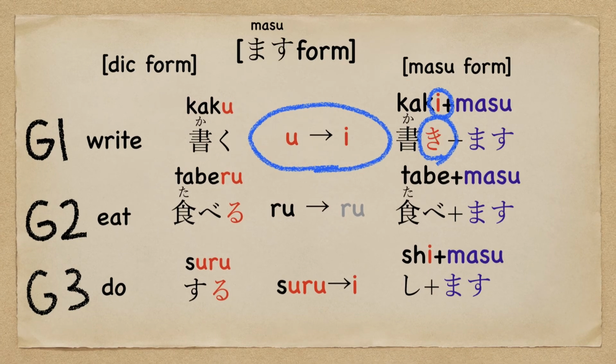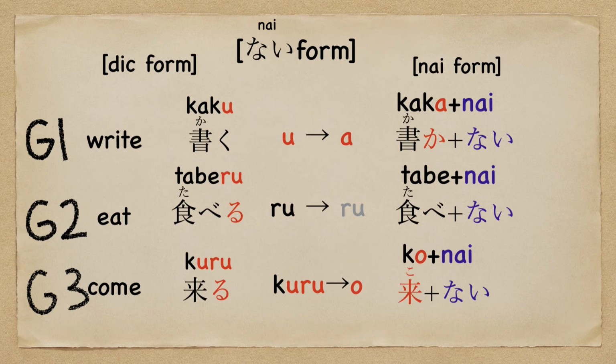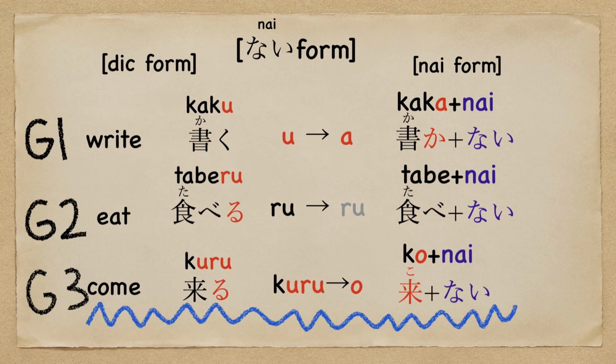How easy! Group 3 has another verb, come, 来る. But I think you should memorize this one as the only exception. So just memorize 来る becomes 来ない.